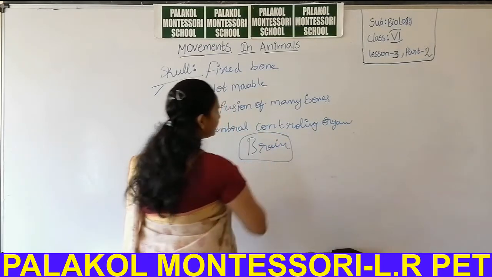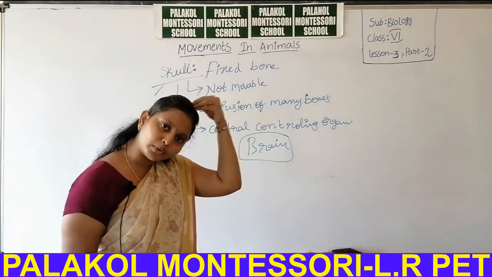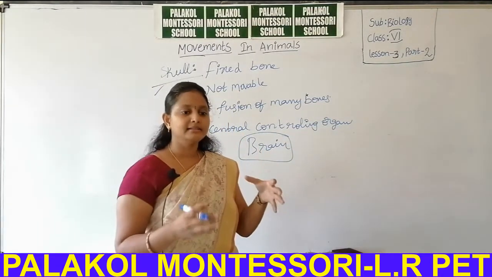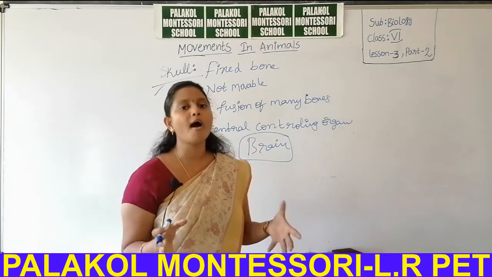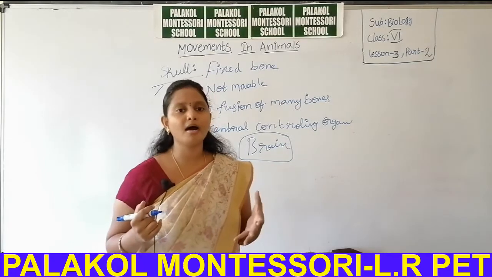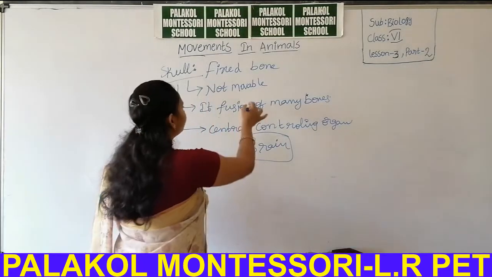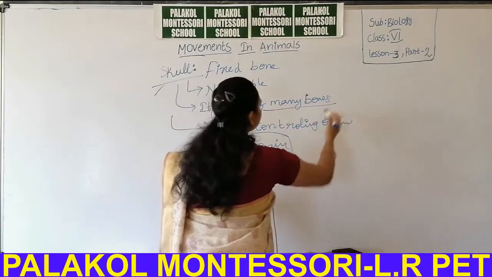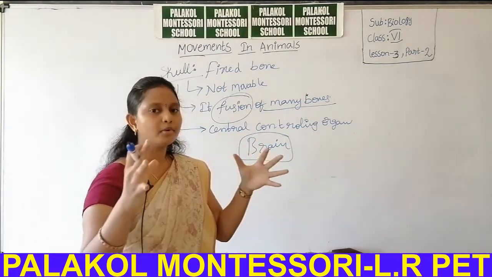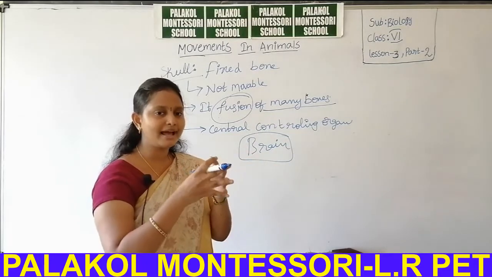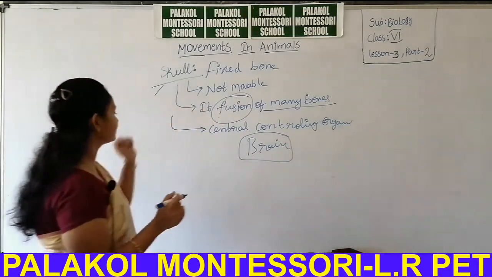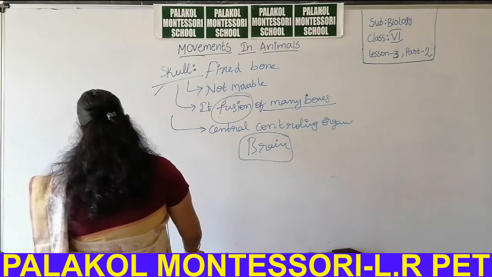To provide protection to the brain, the skull becomes very hard. It becomes hard due to the fusion of many bones. Fusion means all the bones come side by side and are tightly bonded to form a hard structure, that is the skull.